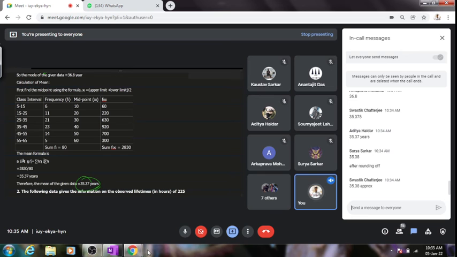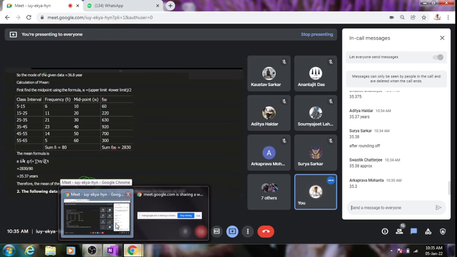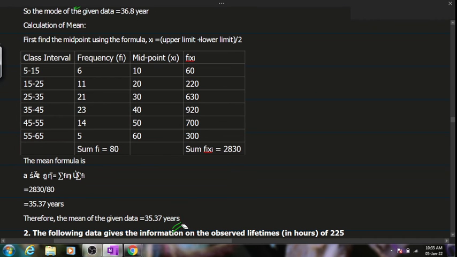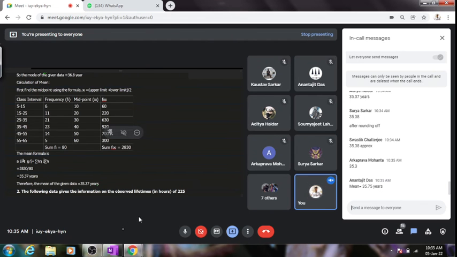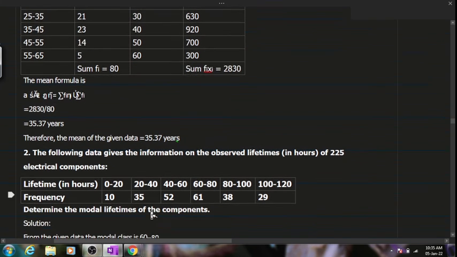Chalo, theek hai, 35.3758. We'll take it as 35.37. People who have got this answer are absolutely correct. I believe nobody has any doubts in this. Chalo, many of you have answered. We'll move on to the next numerical, question number 2.